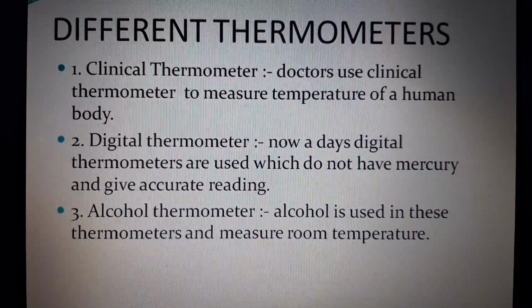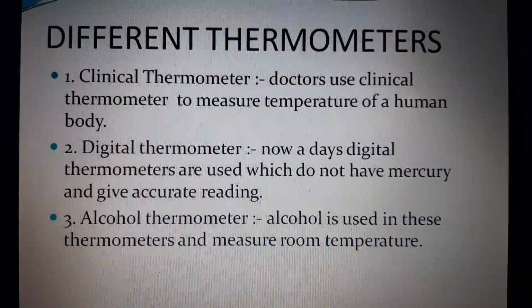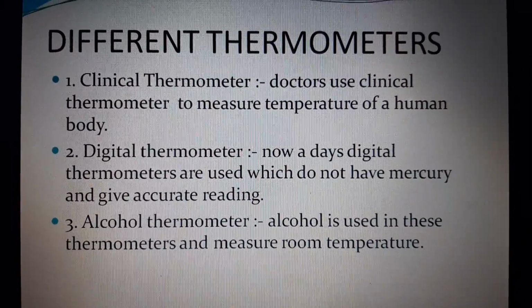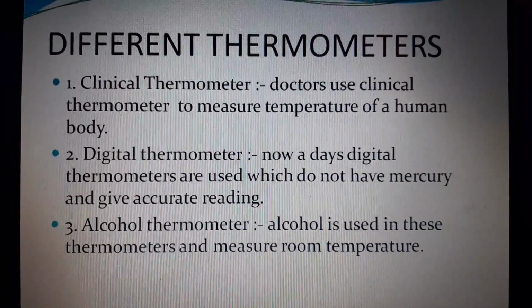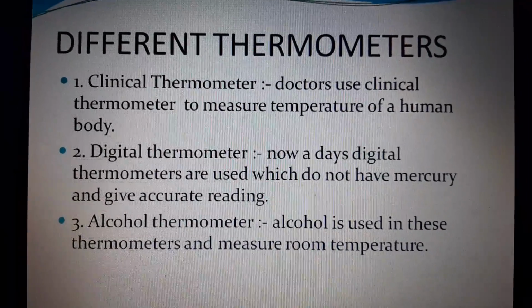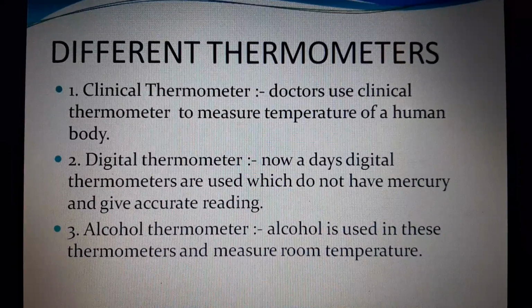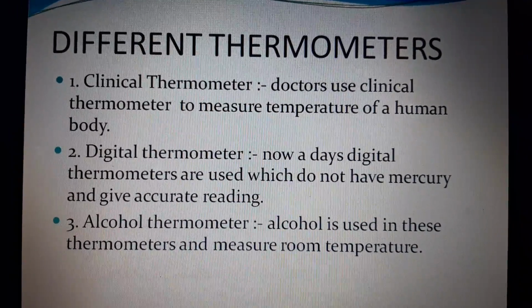Digital thermometer. Nowadays, digital thermometers are used which do not have mercury but give an accurate reading. These are safe and easy to handle. In the clinical thermometer where mercury is used, if it is broken, then mercury comes out, which is very dangerous.